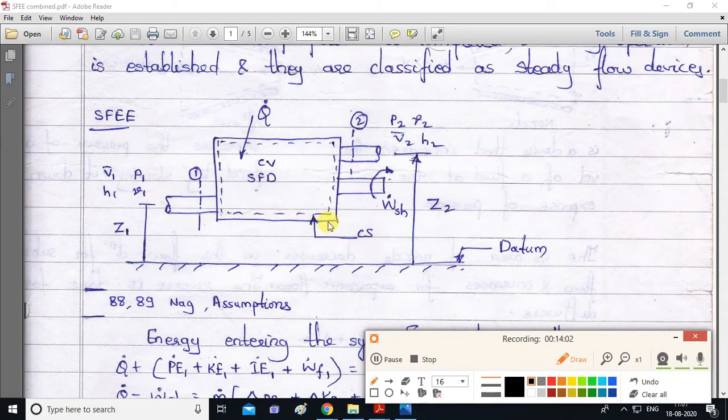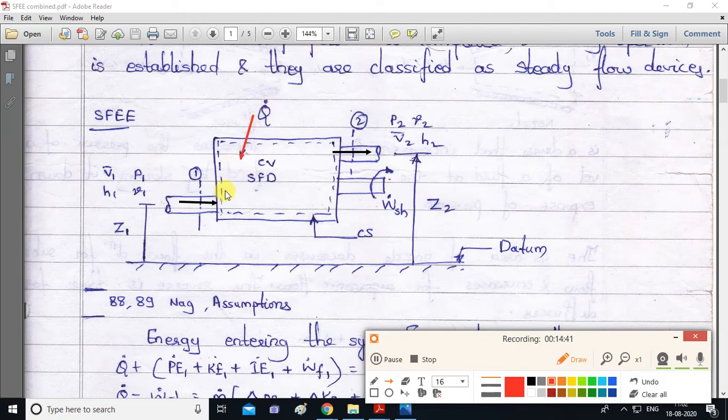So this is a steady flow device. This is the entry, point 1. This is the entry to the control volume. Here you can see dotted lines. This indicates that it is the control volume, and this device is an SFD, meaning steady flow device. Point 1 is the point from where the fluid is entering. Okay, so I'll draw an arrow over here. From here the fluid is entering, traveling through this device, and exiting from this side. Now you can see heat is added to this device from outside.